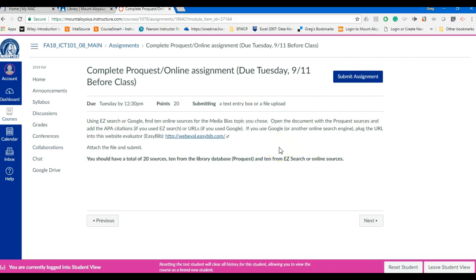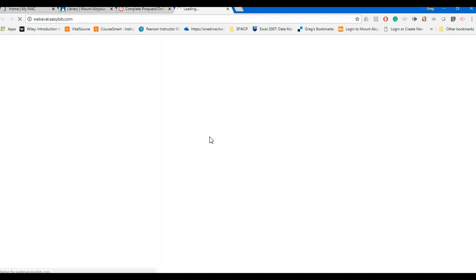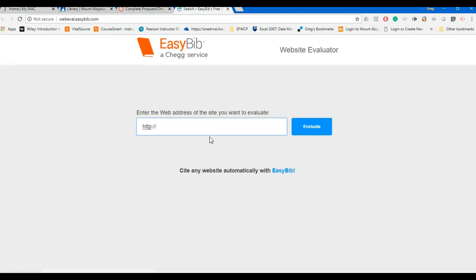Again, you are to use Easy Search and Google. What I would like for you to do, this Easy Bib that I talked about in class the other day, has a feature on their website where you can evaluate a website. The important thing here is you get rid of this HTTP right out of there.